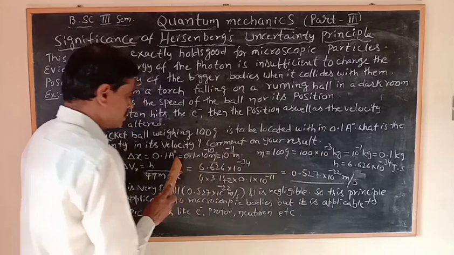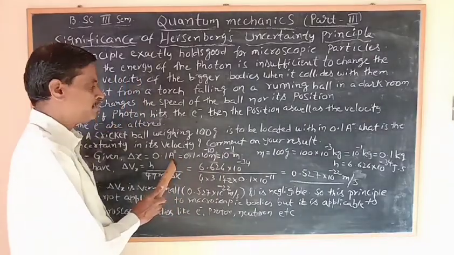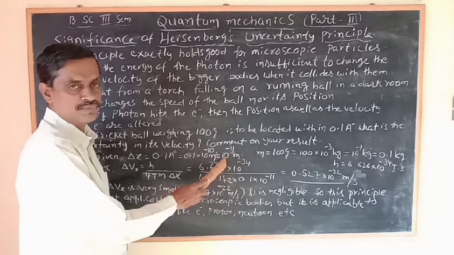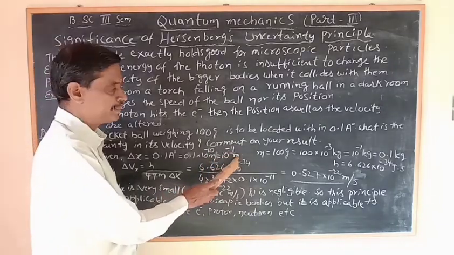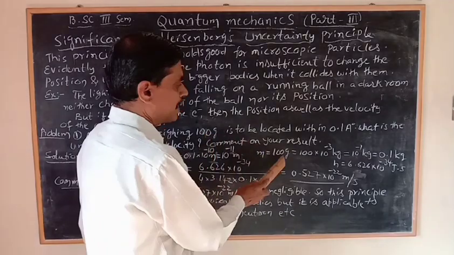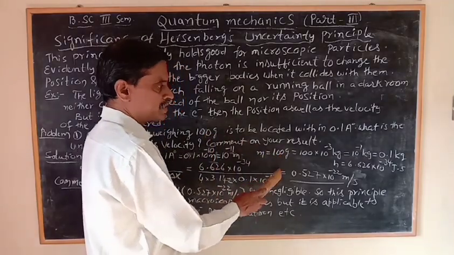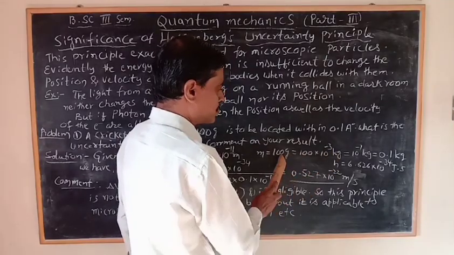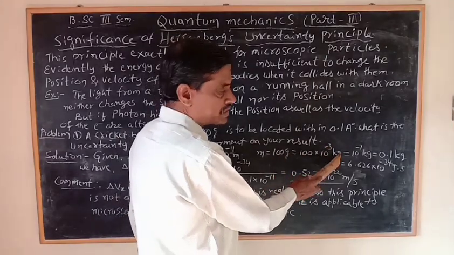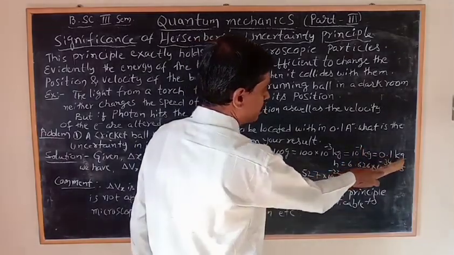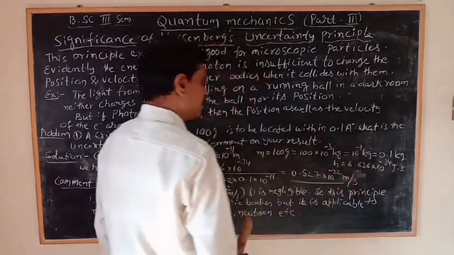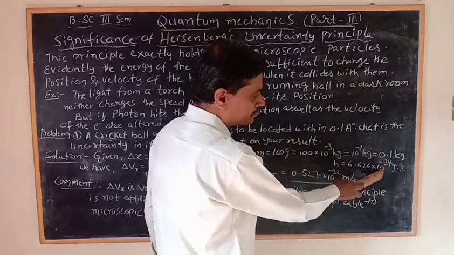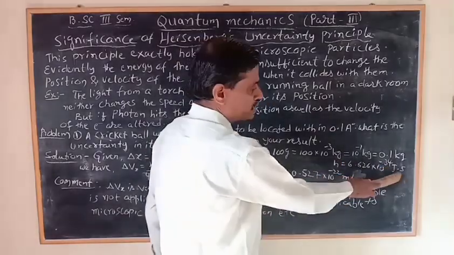1 angstrom unit is equal to 10 to the power of minus 10 meters. So 0.1 into 10 to the power of minus 10 meters is, after simplification, 10 to the power of minus 11 meter. Mass is given as 100 grams; convert this into SI units in kg. 100 into 10 power minus 3 kg, because 1 gram is 10 power minus 3 kg, gives 0.1 kg. Planck's constant h is 6.626 into 10 power minus 34 joule second.